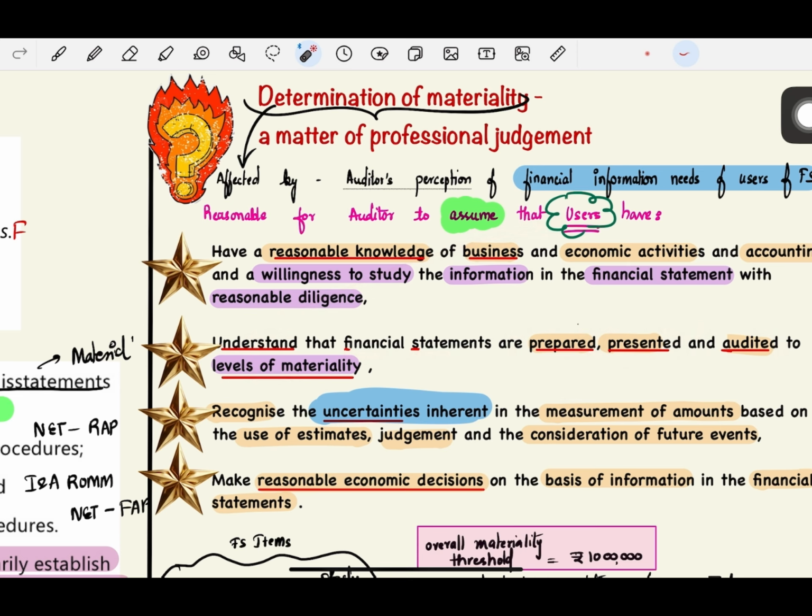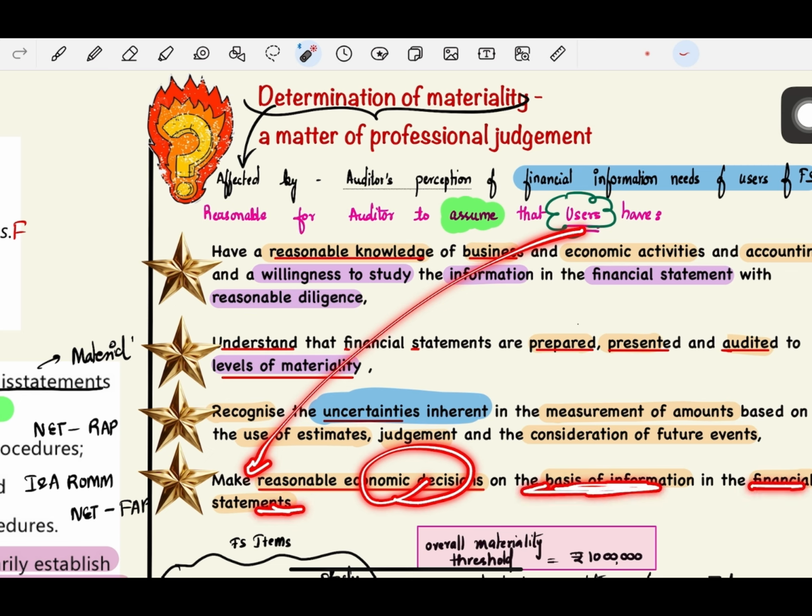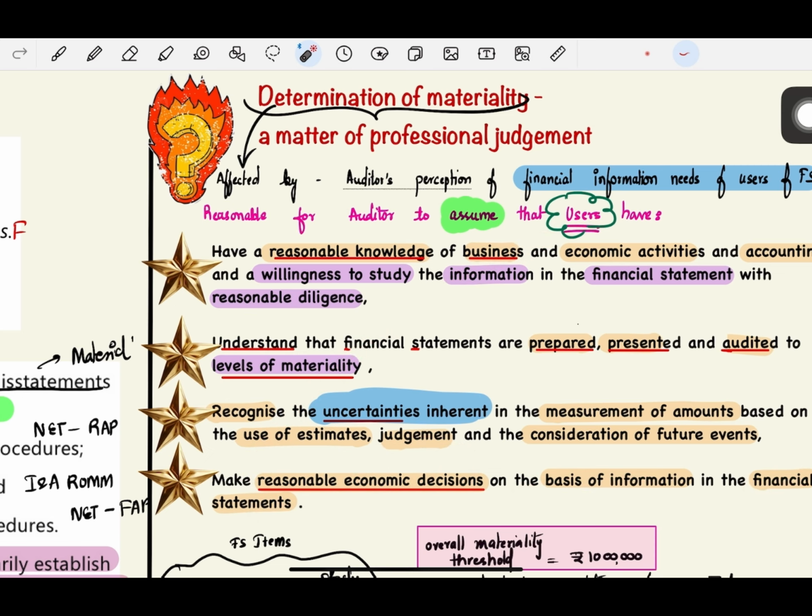The third assumption that the auditor will have is that the users recognize the uncertainties inherent in the measurement of amounts based on use of estimates, judgment and consideration of future events. So when you're measuring amounts by using estimates or judgments or consideration of future events, they are not always perfect. There are uncertainties inherent in them. So he also assumes that the users recognize these inherent uncertainties. Next, the users make reasonable economic decisions on the basis of information in the financial statements. So these are a few things that the auditor assumes users do possess.